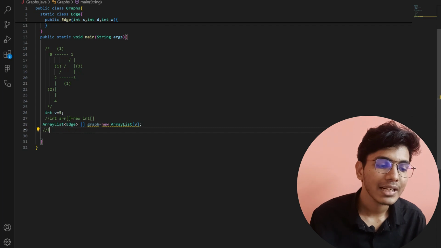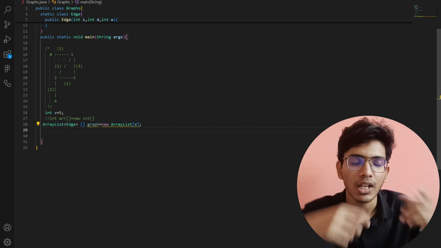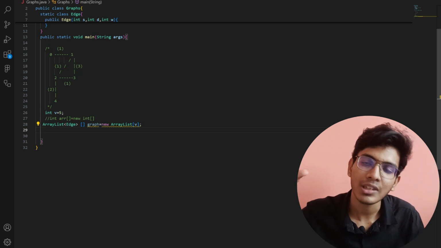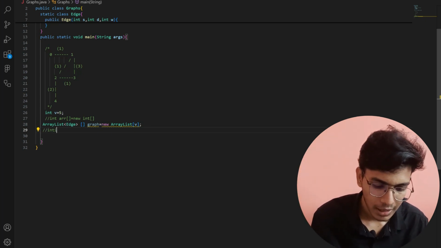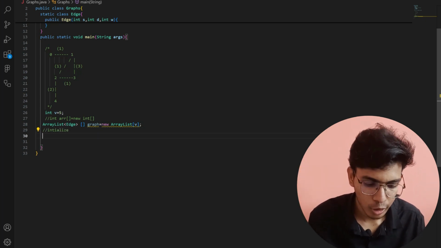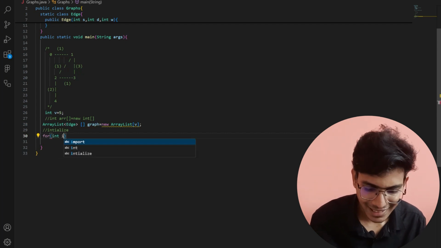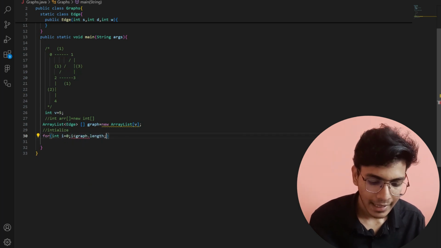Now after creating my array of ArrayLists, what I will do is initialize it. Initially all the values are null, so I will initialize it with some new value. So I am initializing all the elements. I will run a loop: for int i is equal to 0, i less than graph.length, i plus plus.